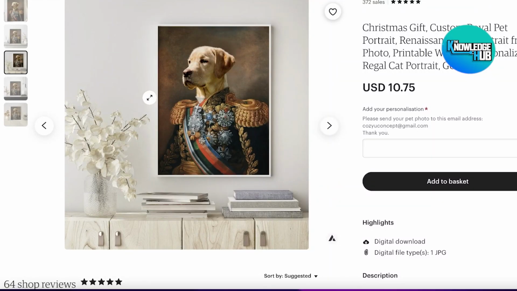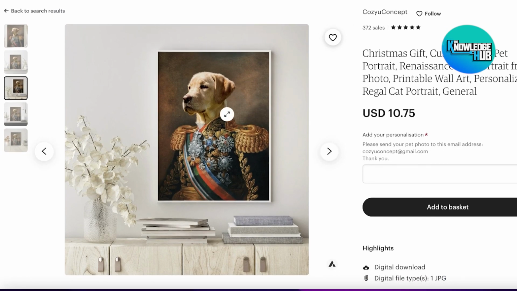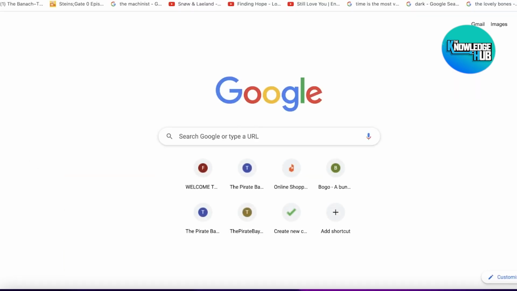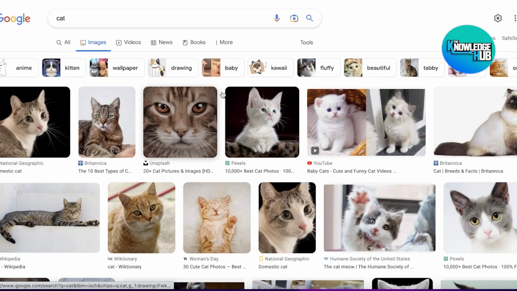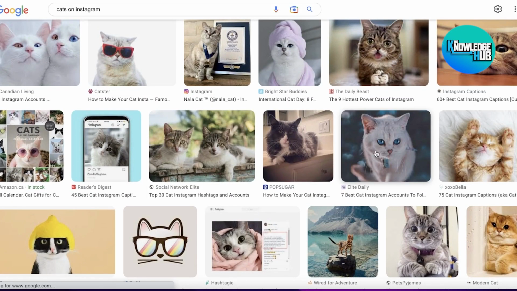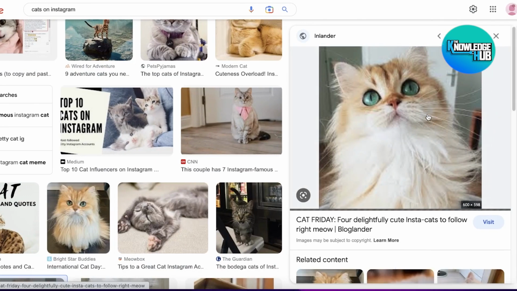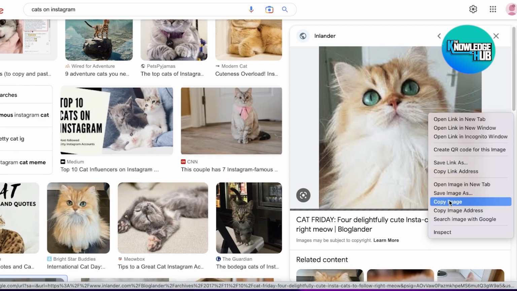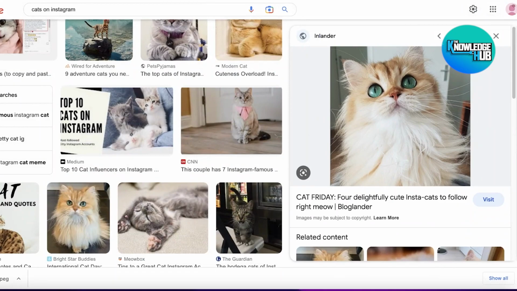Now you can see this is an image and you might be like, hey, if a person is sending me an image of their pet, how do I convert this into this? Well, it's very simple and I will show you guys exactly how. So I'm just going to search for cat and go into images, and let's say that I got a client and someone wants a royal version of their cat, and this is their cat. So I will save this image, whatever image your client is giving you. I'm just going to save it over here.